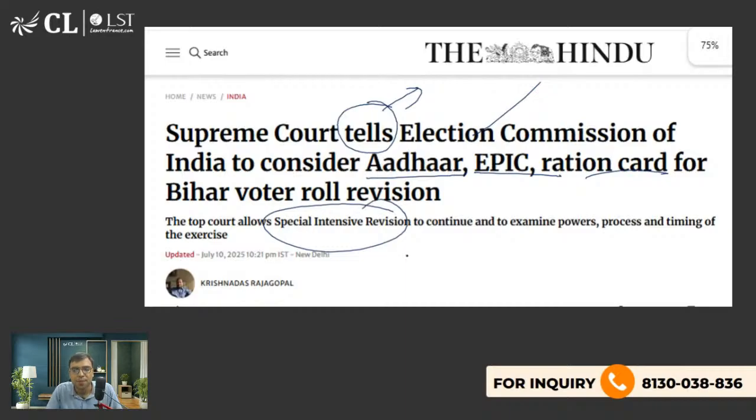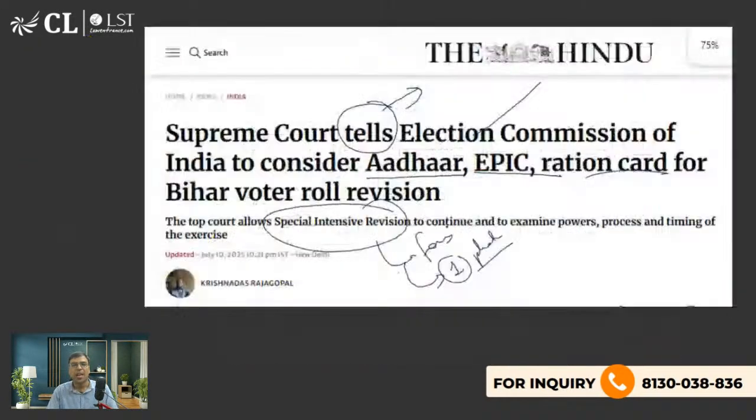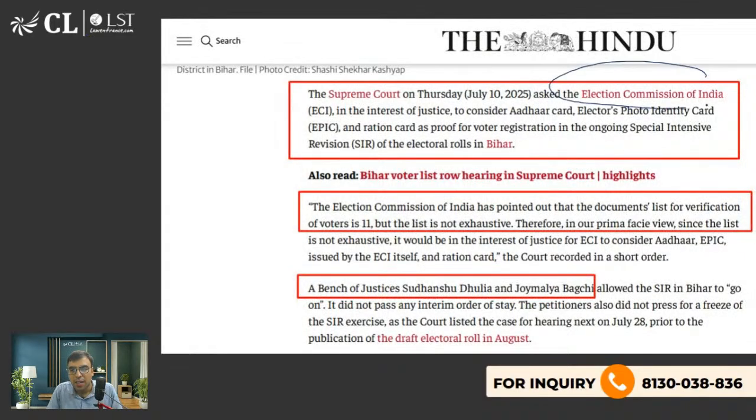So basically, in this you have to fill a form, and I think you have to give one photocopy of the documents, like I think the 10th mark sheet, passport. There are many documents. I'm not able to recall all of them. So you have to give those documents by filling the form. And the Supreme Court asked that in the interest of justice, Aadhaar card, electors photo ID card, etc. can also be considered.